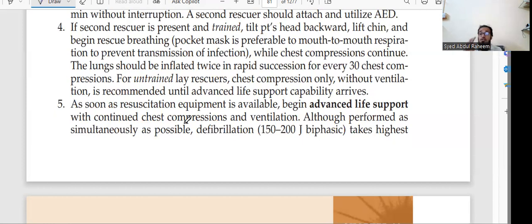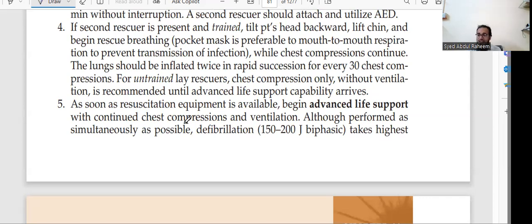There is a 2 to 3 day course for basic life support and advanced life support. Here we are just learning step by step what we can do at the time of the condition.